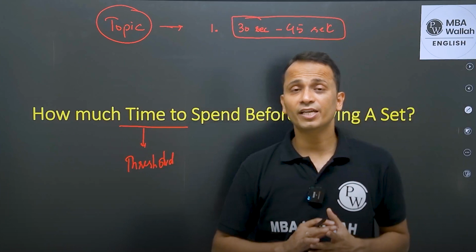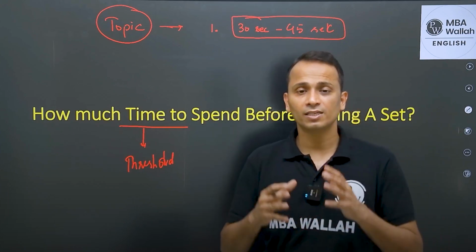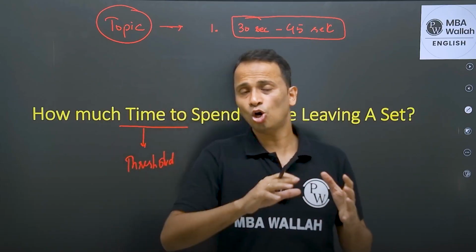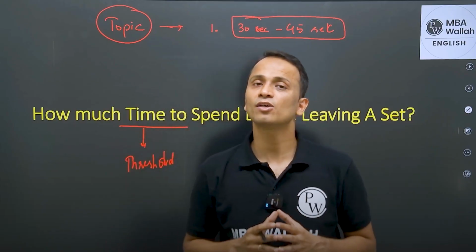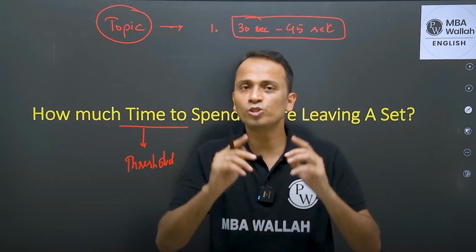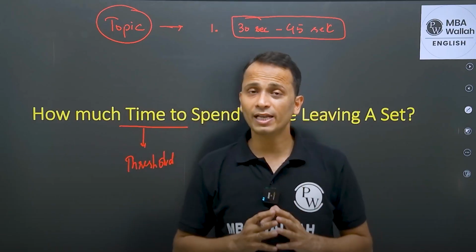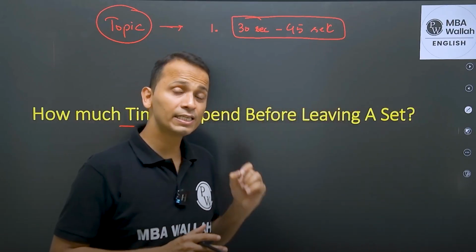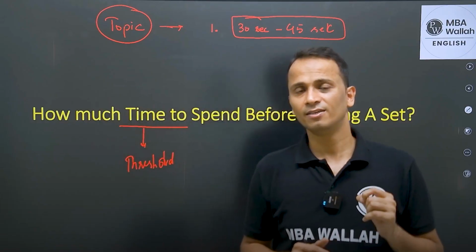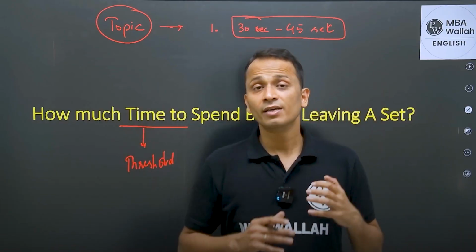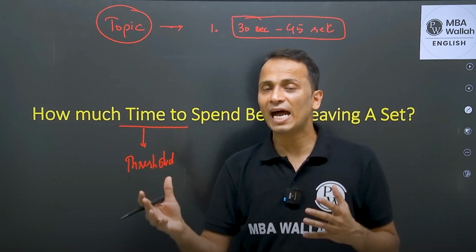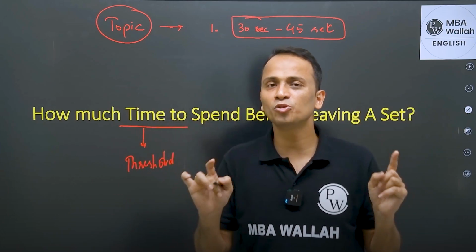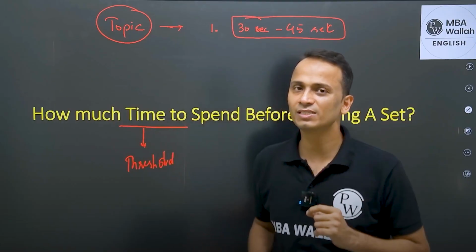Now, let's say after 30 to 45 seconds, you got to know that this particular set is from my weakest area, right? But on the contrary, the length of the set is very less. So a confusion will be created in your mind. Or let's say after these 30 to 45 seconds, you get to understand that this is from my strength area, right? And now you decide to enter. Now, after entering, you get to know that this is a very difficult set. So these two situations will put you in a confusion. I'll write both these situations.